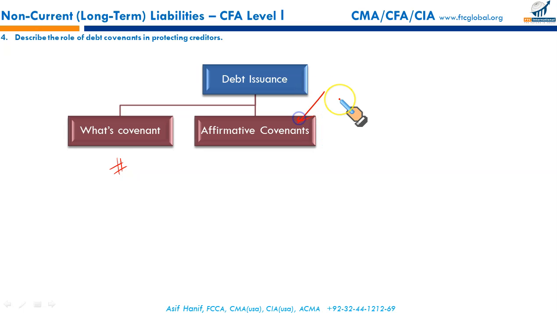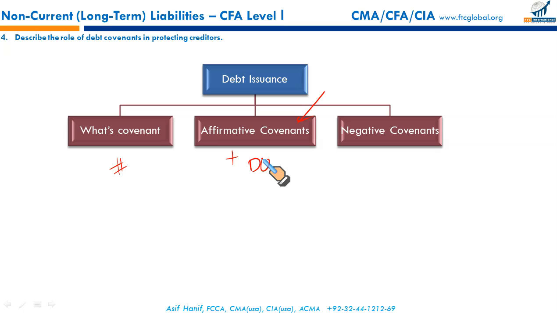Affirmative covenants, as the name suggests, mean that the borrower, the issuer, promises to do certain things. He will make payments of interest on time, he will make the payment of principal on time, and he will maintain the collateralized asset in good condition. So affirmative covenants are the things that the issuer promises to do